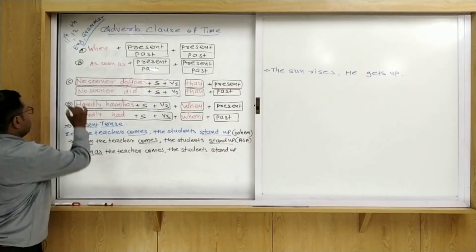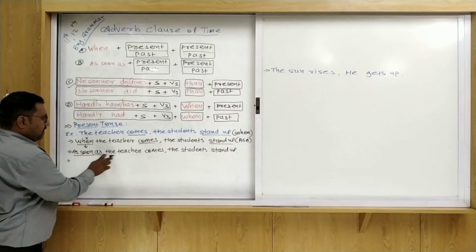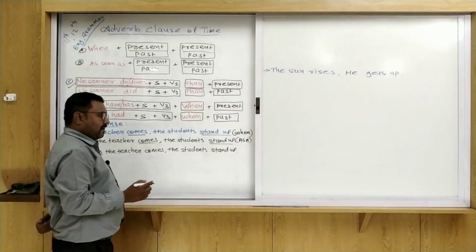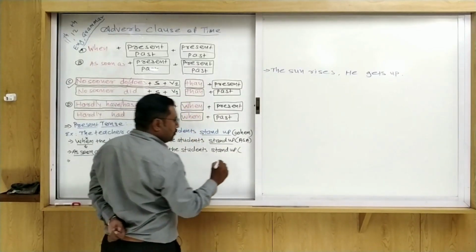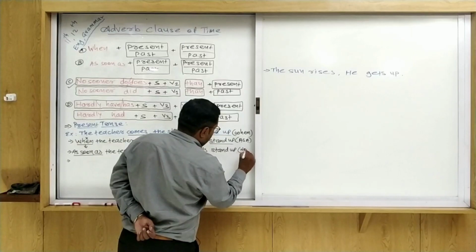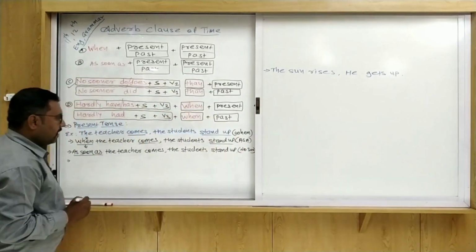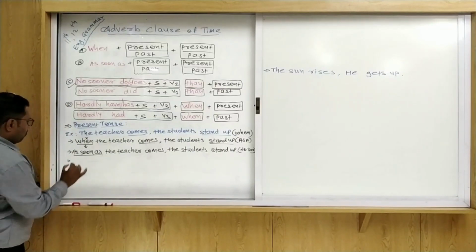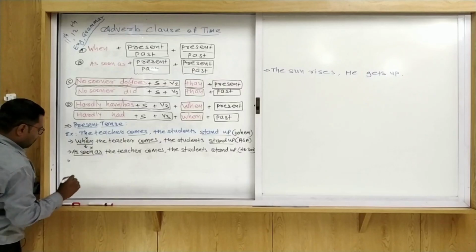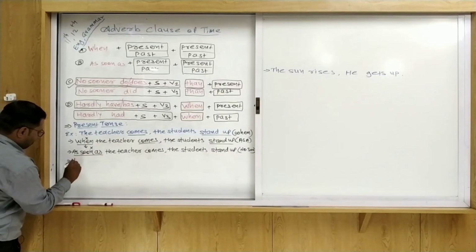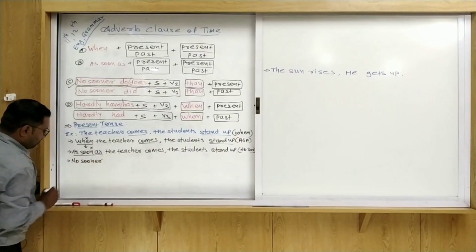Now the third one, we use no sooner. Suppose as soon as the teacher comes, the students stand up, and it may be asked in the exam, use no sooner. At that time, as soon as is given here, so you remove as soon as and write it down no sooner.